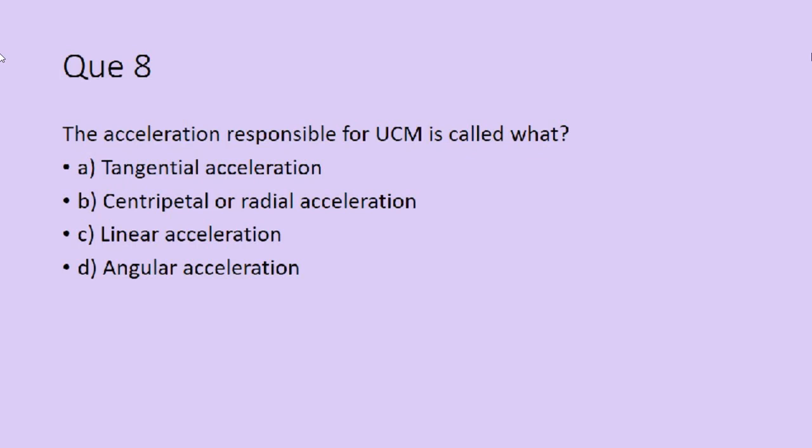Question number 8. The acceleration responsible for uniform circular motion is called by what name? That is, first option is tangential acceleration. Second option, centripetal or radial acceleration. Third option, linear acceleration. Or fourth option, angular acceleration.